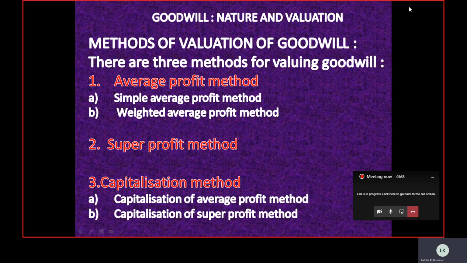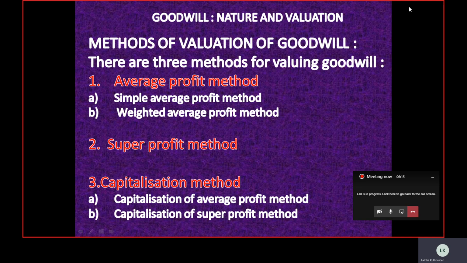But if you see, there are basically four methods: the average profit method, the super profit method, the capitalization method, and the fourth method, which we can call the annuity method. But according to the class 12 syllabus, only three methods are included: average profit method, super profit method, and capitalization method.